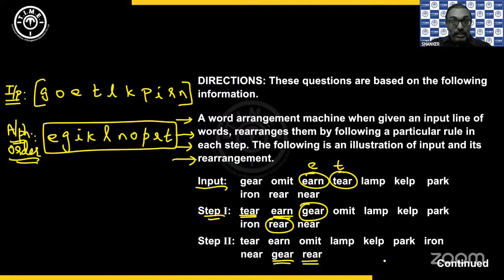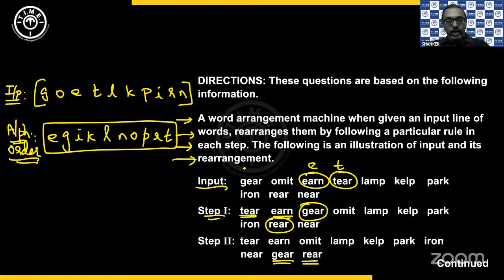So first from the left and first from the right are picked and written in the reverse order in the first two positions of step 1. Then second from the left and second from the right are picked and written in the same order in the last two positions of step 2. Are you getting the logic here?